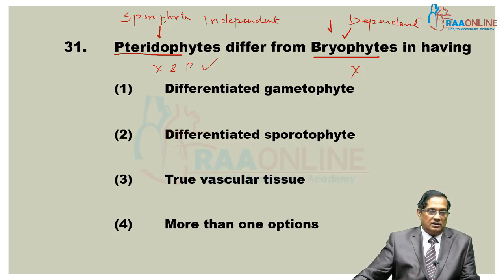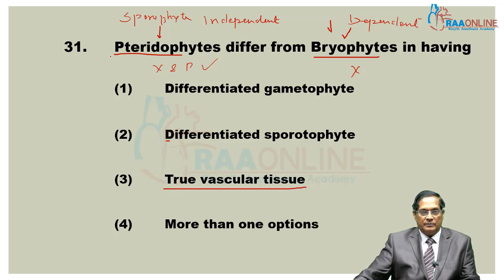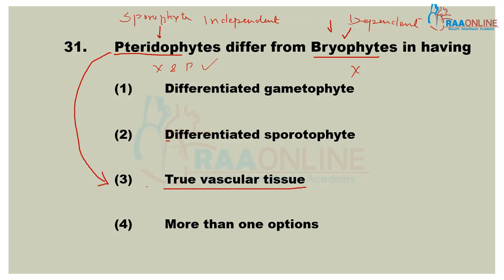Let's see the points: differentiated gametophyte; second, differentiated sporophyte; third, pteridophytes with true vascular tissue. We have to select the feature of pteridophyte which is not there in bryophyte.